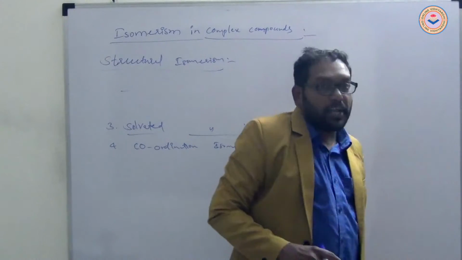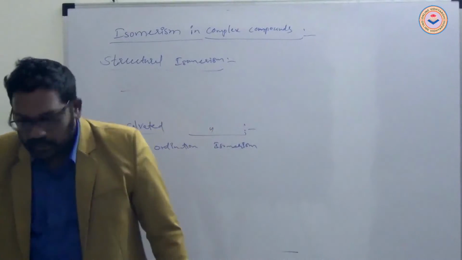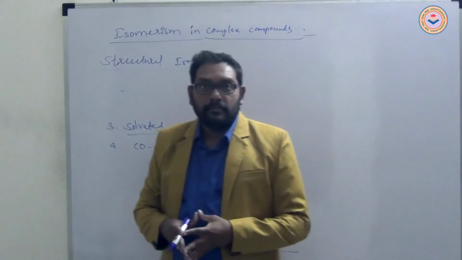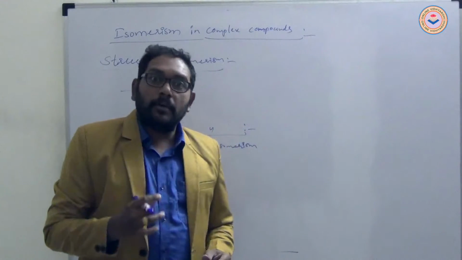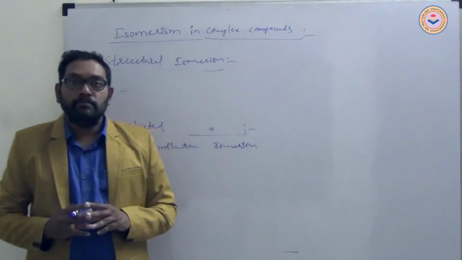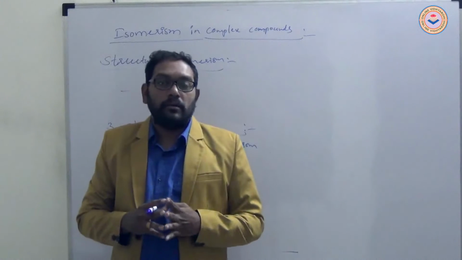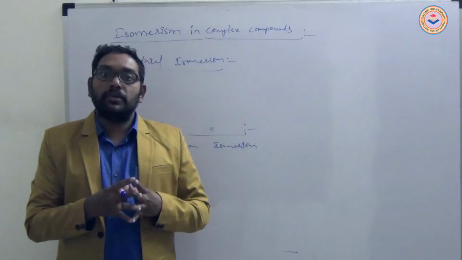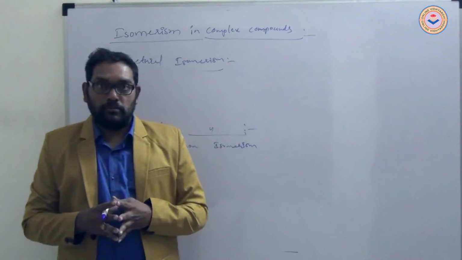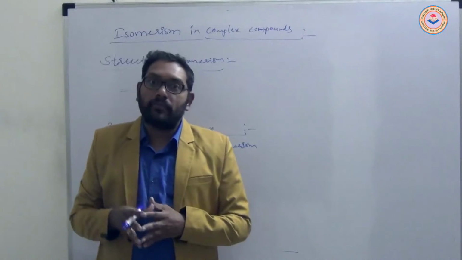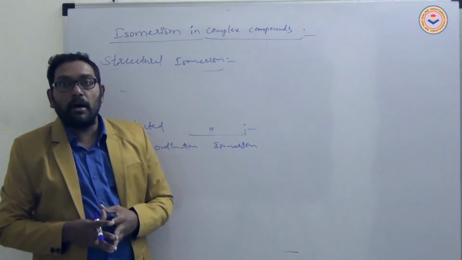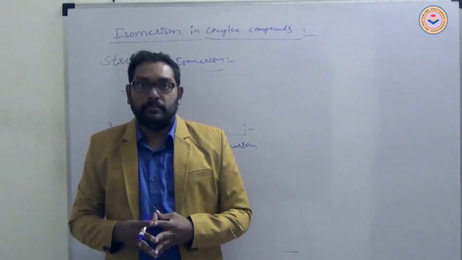The complex compound in which only water molecules act as ligands, and the number of water molecule ligands differs from one complex compound to another, but the overall molecular formula is the same. That is solvated isomerism or hydrated isomerism.